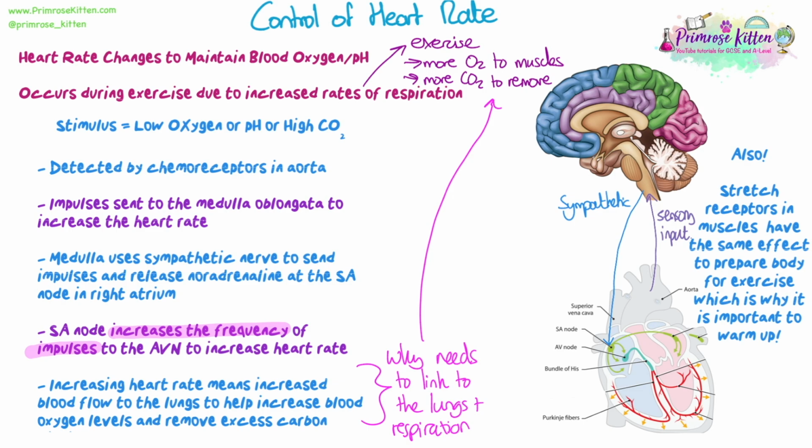Okay, that is how heart rate is controlled. As I said, remember there is obviously the impact of hormones, but that's not covered in this video because we're just looking at the nervous system and receptors here. There are some other receptors like stretch receptors, which can also be used, and we've talked about stretch receptors in the blood vessels, but they can also be in the muscles as well. And it works in exactly the same way. Stretching your muscles triggers your heart rate to increase in anticipation of exercise, which is another interesting point.